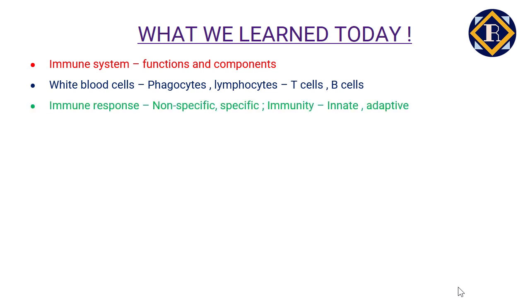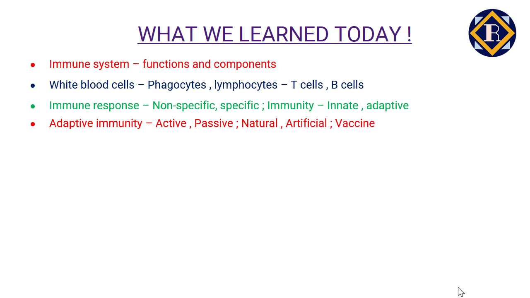After which we discussed what the immune response is, innate and adaptive immune response, how innate immunity is first line protection with no disease specific memory, but adaptive immunity has disease specific memory. Adaptive immunity can be active or passive based on if you developed it on your own or borrowed it. Also, it can be obtained naturally through exposure to pathogens or artificially through vaccination. Also, we learned how vaccination is much safer than natural infection. Passive immunity does not last as compared to active immunity.